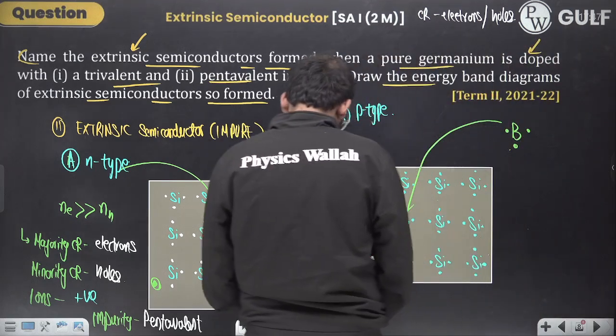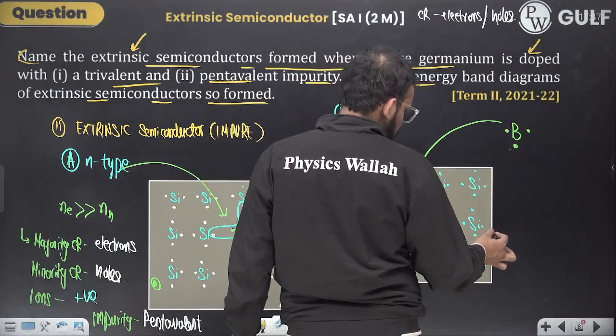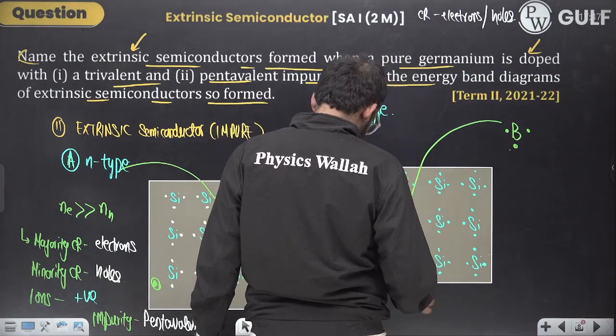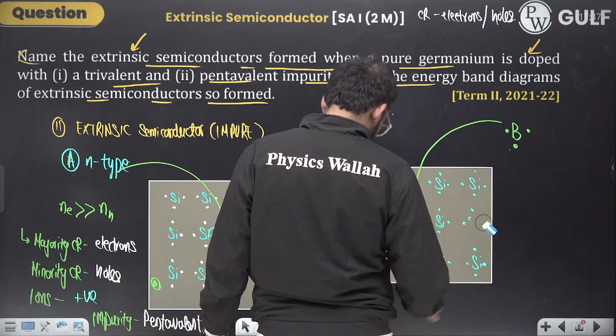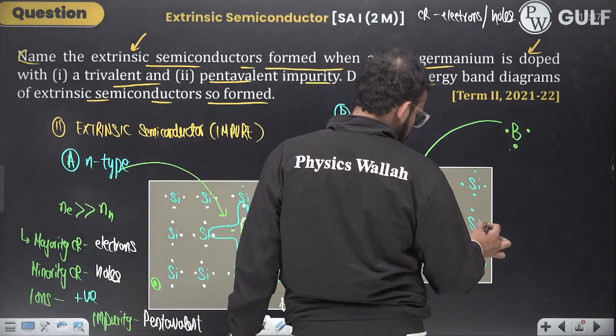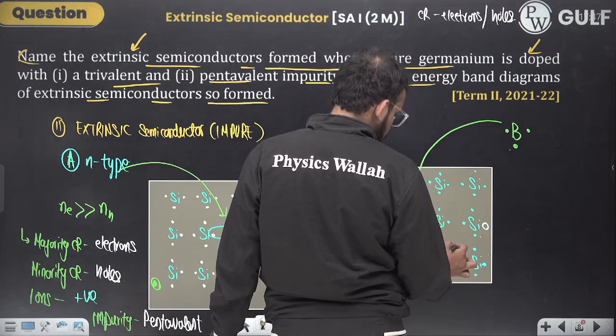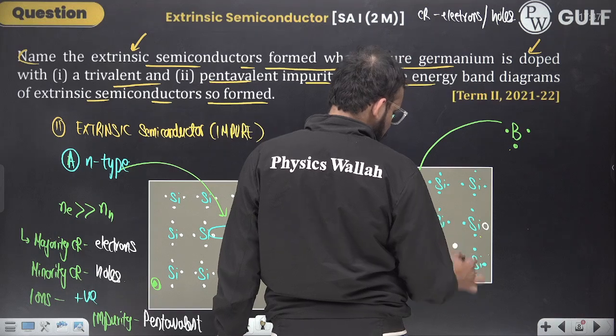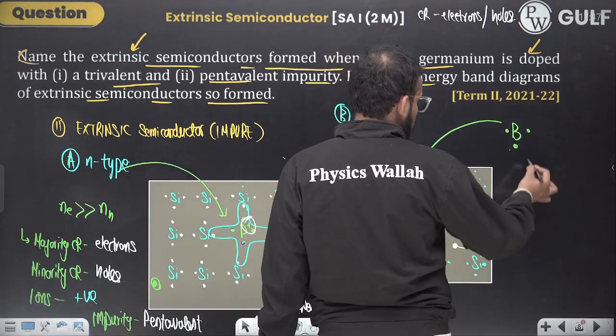Let me just draw one pair. Here is a hole and an electron. Can I give this electron to this boron?